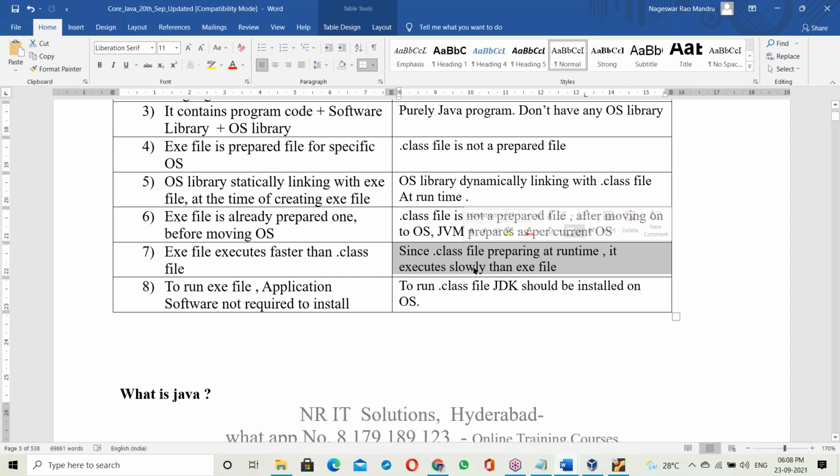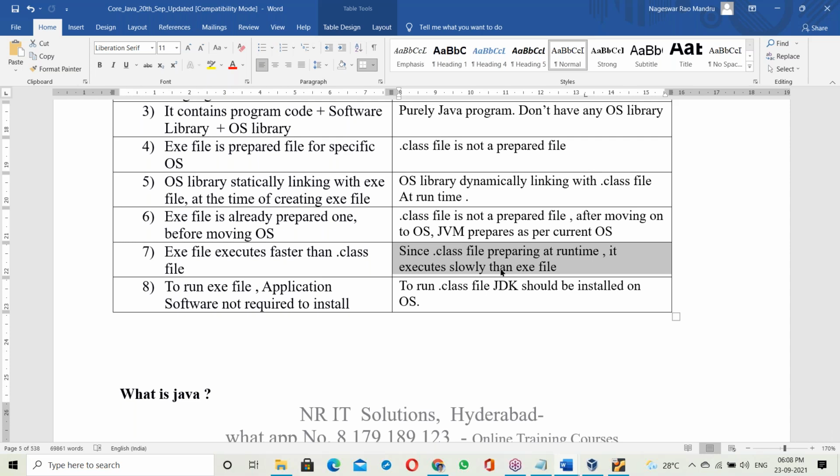Compared to an exe file, a Java program is a little bit slow, but that is negligible and not an issue. Compared to Java's advantages, this disadvantage is minor. It is considerable only relative to development efforts, maintenance efforts, and features.